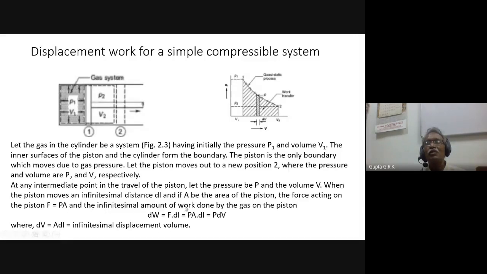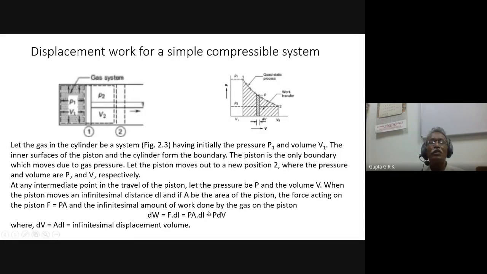And the infinitesimal amount of work done by the gas on the piston is delta W equal to F into dl, so force into the distance moved. Suppose this small distance is dl and the corresponding volume variation is dV. So A into dl is the change in volume. Work is equal to force into distance, and force is equal to pressure into area, and dl is the change in length, so A dl is the volume change, so PdV.